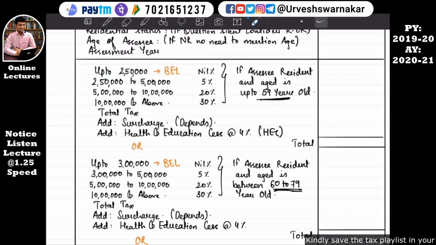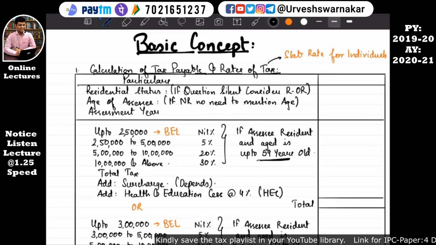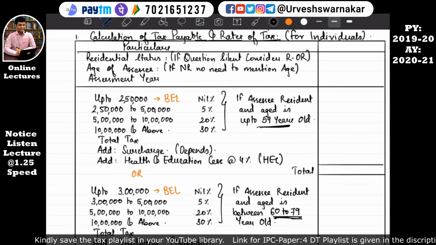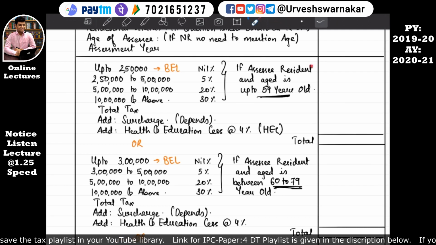So there are three slab rates for residents and there is only one slab rate for non-resident individuals. Okay, I'm talking about individuals specifically. I'll write it here also for individuals, that is male, female and human beings. Okay, so let's understand. If you have noticed, I have said resident.